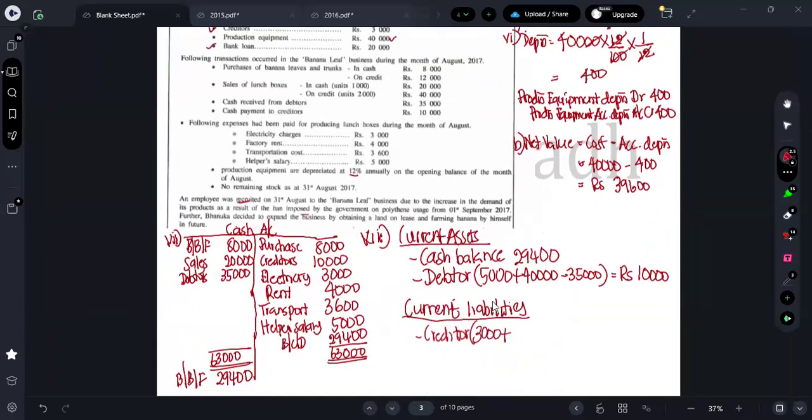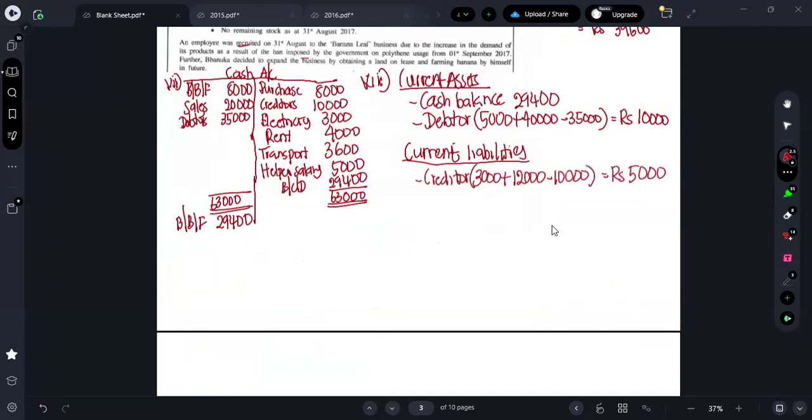During the period we purchased on credit for how much? 12,000. Now how much we should pay? Now 15,000 we should pay. From that 15,000 we are paying the creditor 10,000, right? So that should be deducted. So at the end of the month, 15 minus 10, we are supposed to pay the creditor only 5,000. That is the current liability you can show. That is the answer for the eighth question.